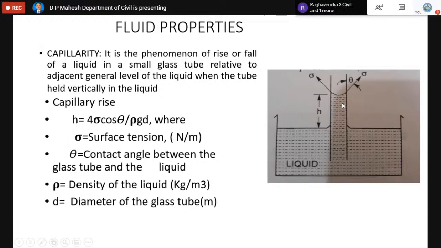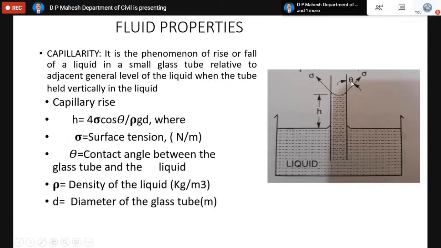This height is called the capillary rise, which can be found using the formula 4 sigma cos theta by rho g D. What is sigma? Sigma is already known to you. Again, there is a free liquid surface inside the glass tube for the same liquid. When the liquid goes inside the glass tube, it has a free surface, and at every free surface there must be a force called surface tension. Why is this force inclined? The reason is that the liquid inside the glass tube has a certain meniscus, so tangential to the meniscus the surface shows a tensile force which looks like an inclined force, with a certain amount of inclination called theta. That is also called the contact angle.